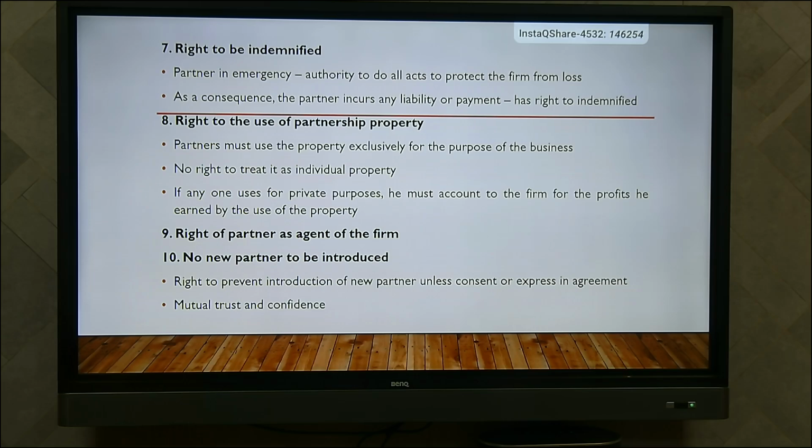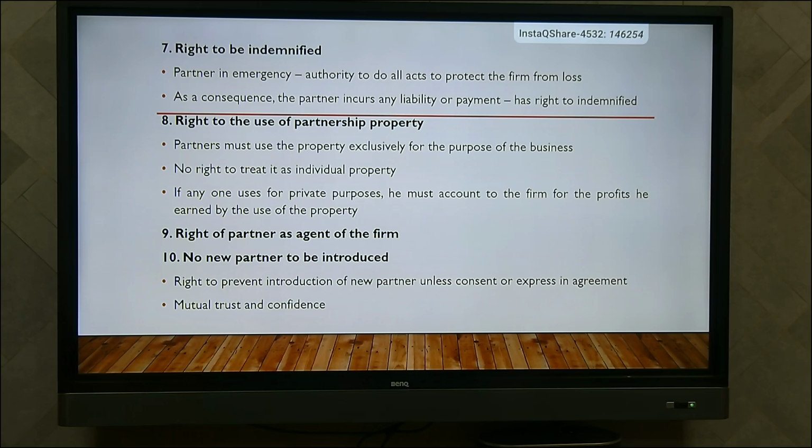Next, the right of a partner as agent of the firm. Already we have seen that each and every partner can carry on the firm, so they can act as an agent for entering into any contract.